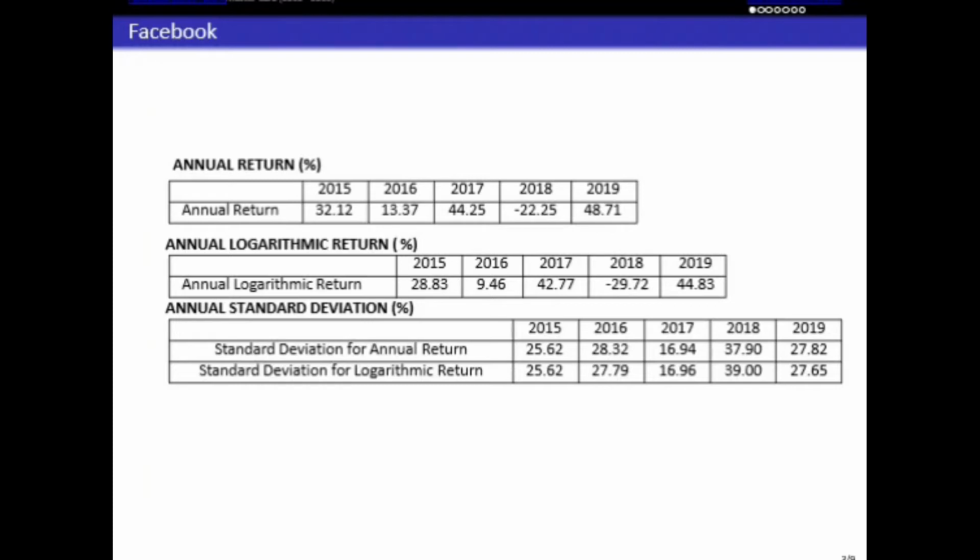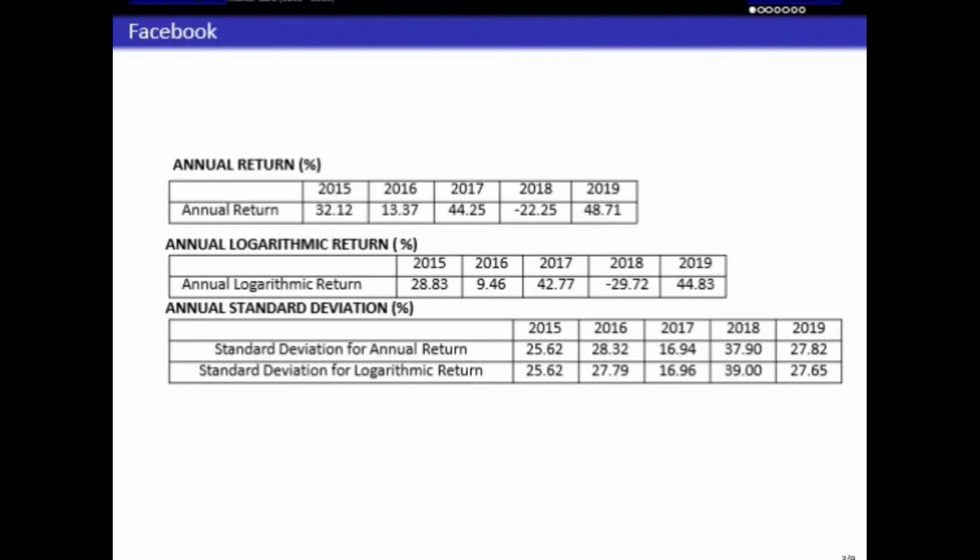It has 48.71, while annual logarithm return for 2015 it has 28.83, 2016 it has 9.46, and 2017 it has 42.77, while 2018 has the lowest annual logarithm return, negative 29.72, while 2019 has the highest annual logarithm return, which is 44.83.